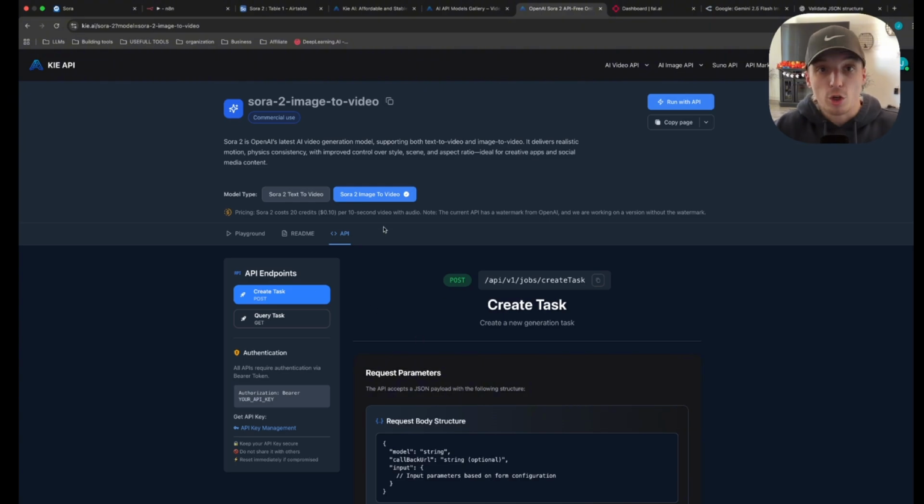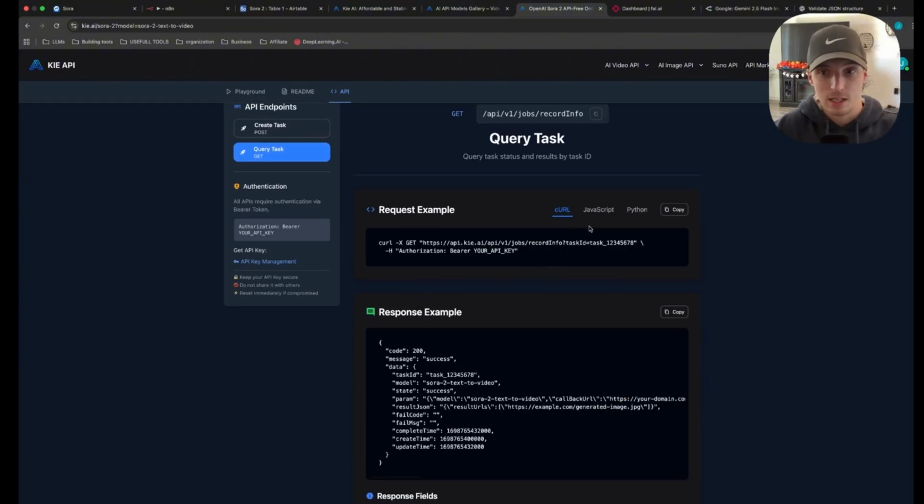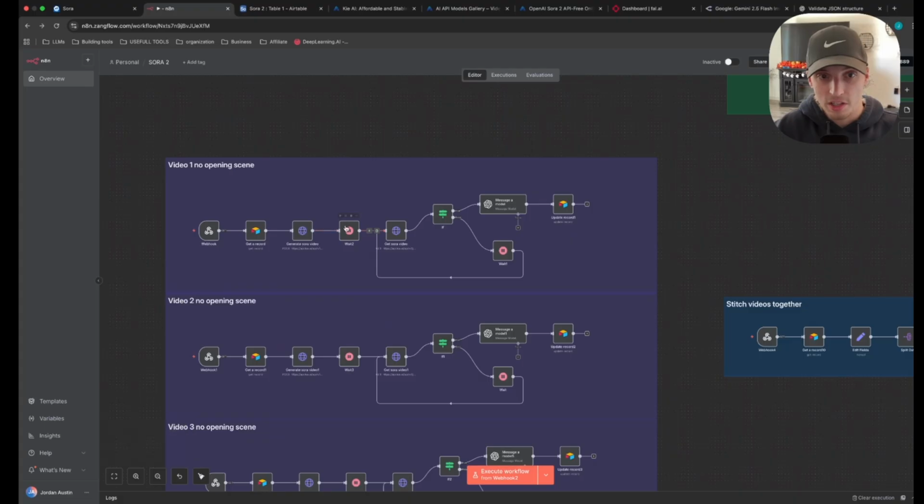But if you remember, we created the video, but we need to be able to get the video back because what are we going to do if we just create the video, but we don't have a way of getting it back to us? So all you're going to need to do now on Key AI for both text to video and image to video, you got to do it for each one of your workflows, is change this to query task get. Same thing, just copy the curl and input it into another HTTP request node. Very simple.